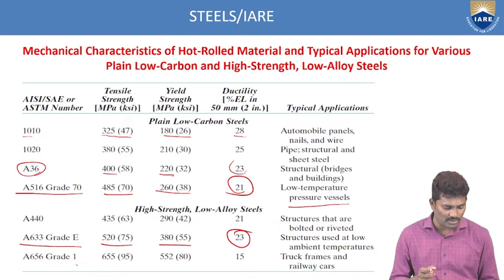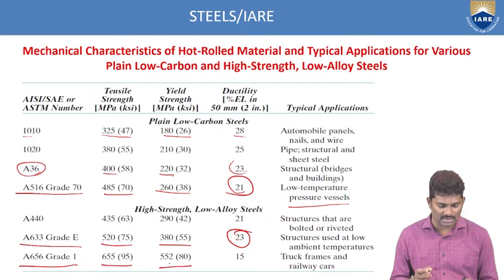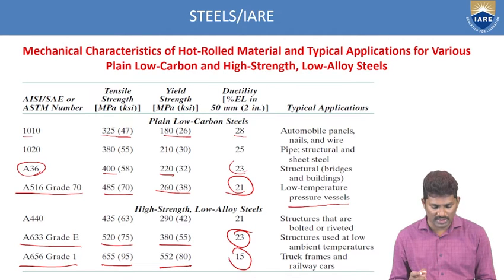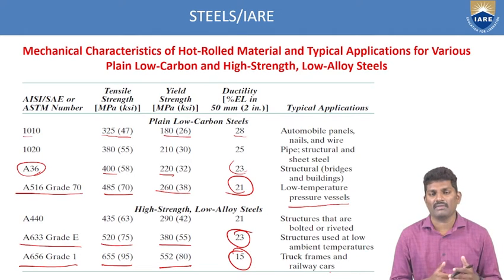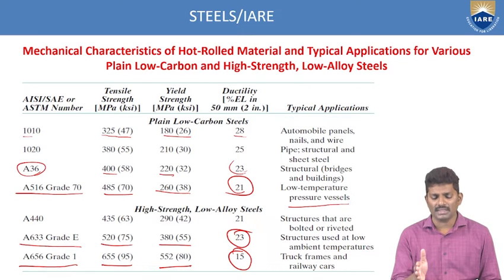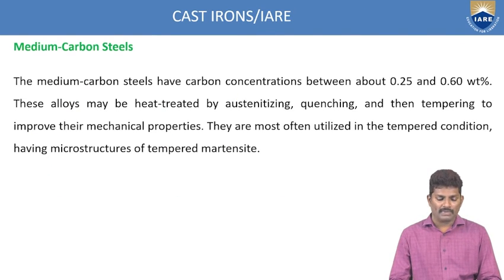And if you want to go with the other, A656 grade 1, the tensile strength is 655 megapascals, yield strength is 552, and the ductility is 50. And the applications are truck frames and railway cars. So any railway type of applications or truck cars, then you have to go with this A656 grade 1 steel. Like that, the plain as well as high strength low carbon steels have been classified. That is about low carbon.